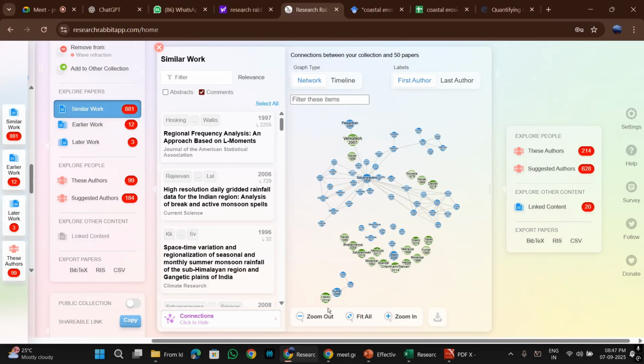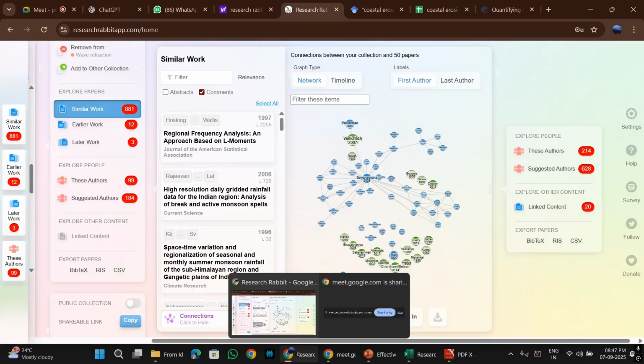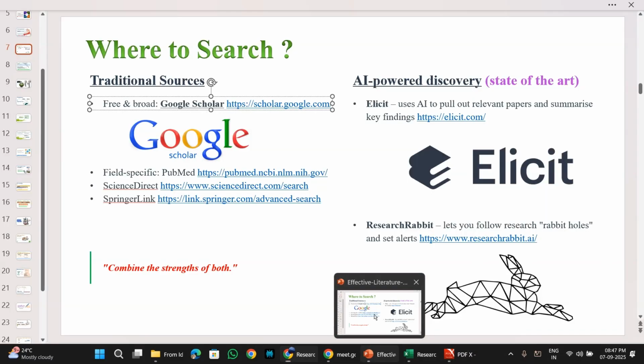So accordingly you can find out which are the different researchers who are often citing one another because they are working in the similar background. So you can explore this. Besides that, there are many more. When you start exploring them, you will end up finding many more.